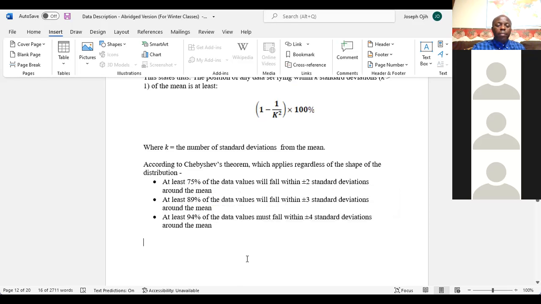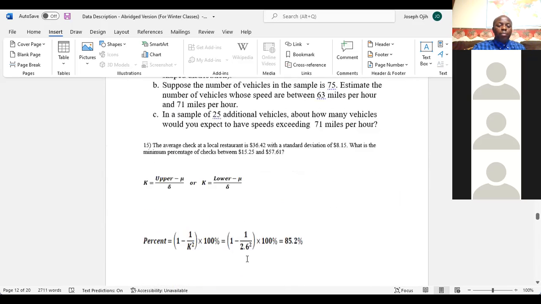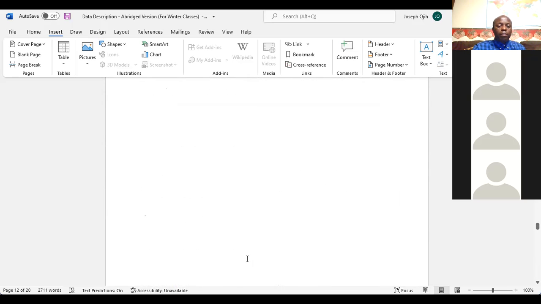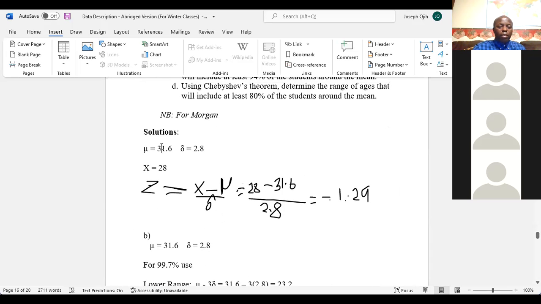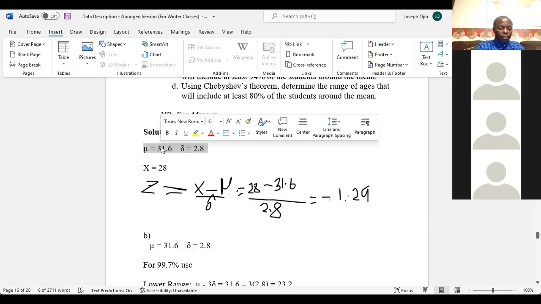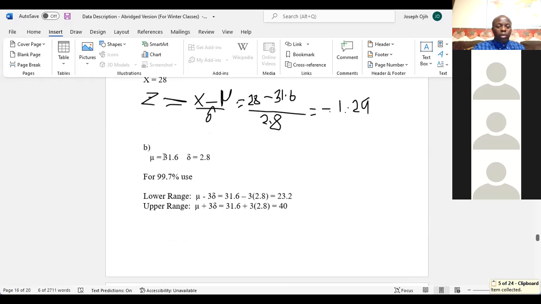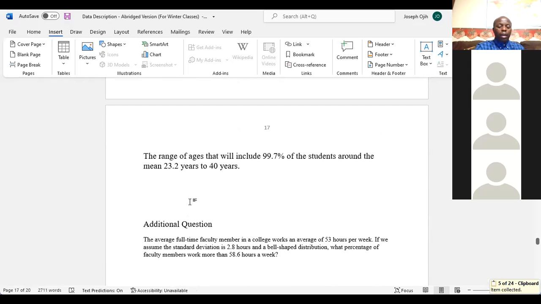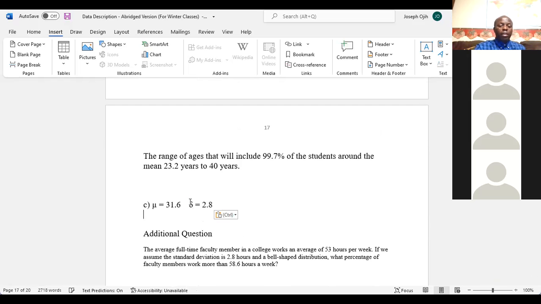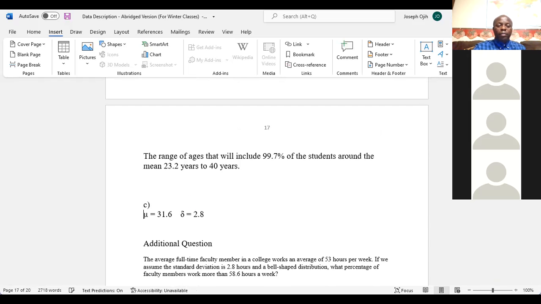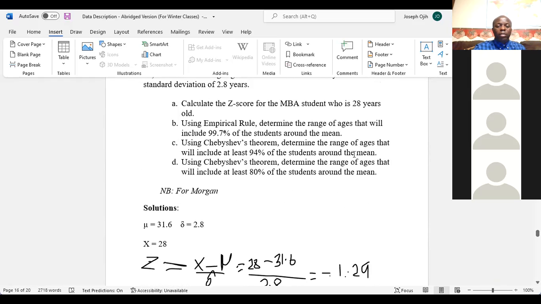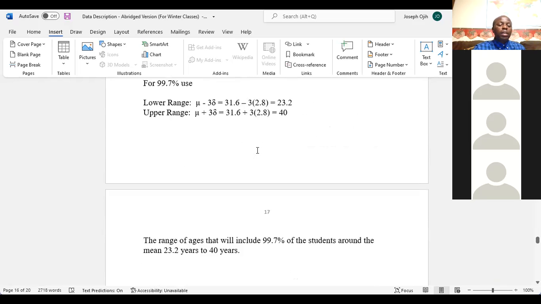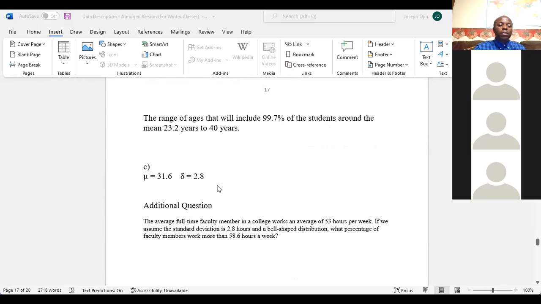So again, going back to our question, our mean is still 1.6, and the standard deviation is still 2.8, because it is the same question we are solving. This time we're doing part C, and part C involves Chebyshev. According to Chebyshev, it is 4 standard deviations. So we repeat the same thing. It says to use Chebyshev to determine the range of ages that include 94% of the students around the mean. So we have the lower side,